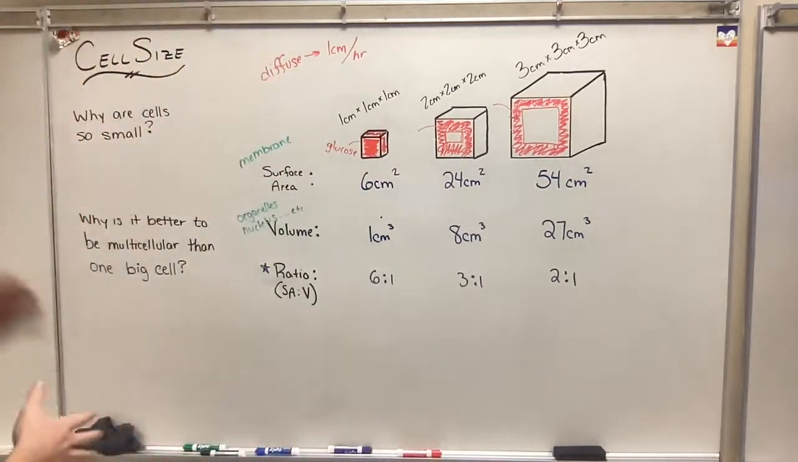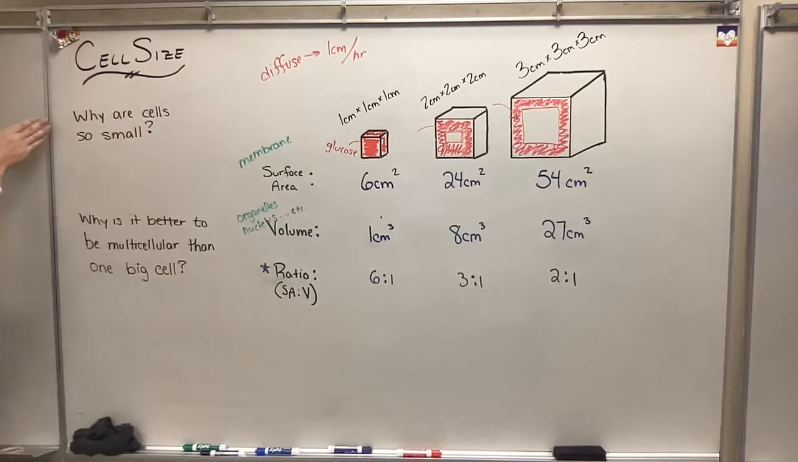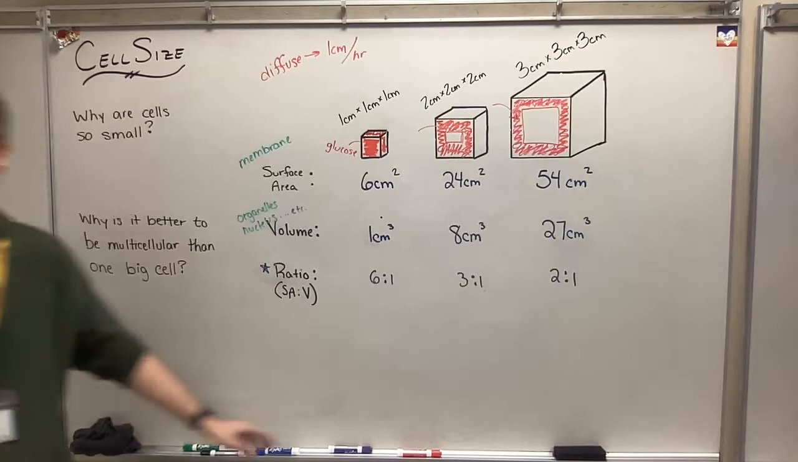So let's go back to our 2 questions here. Why are cells so small? And why is it better to be multicellular than one big cell? Now there's a couple of answers we could say to this.